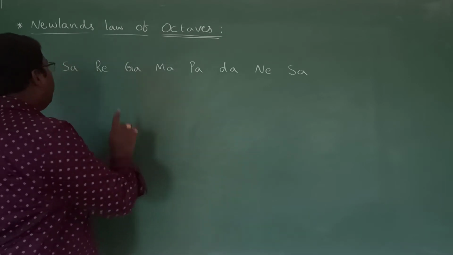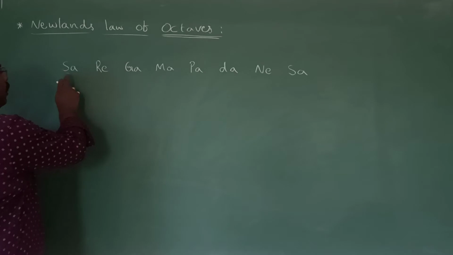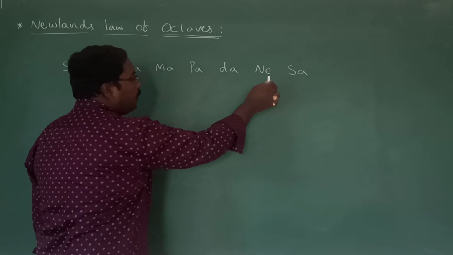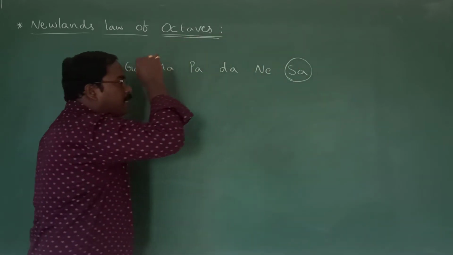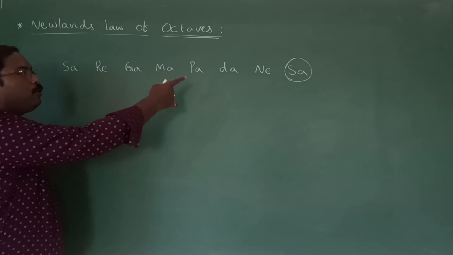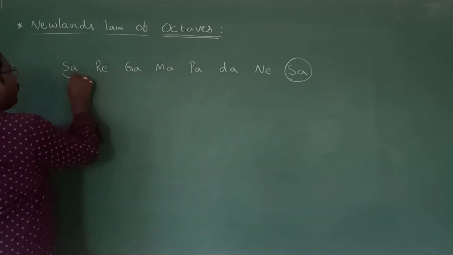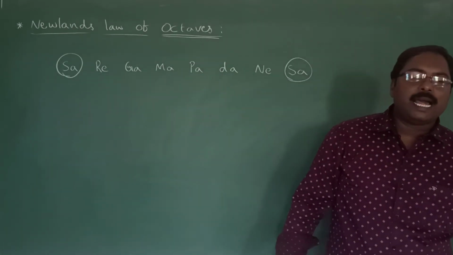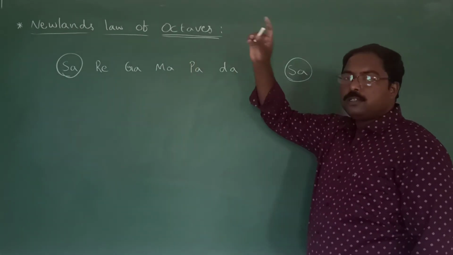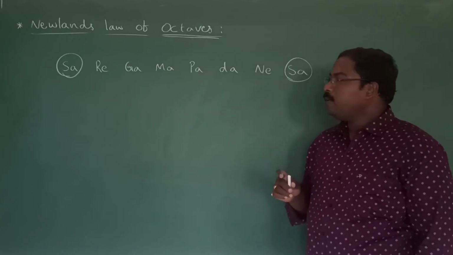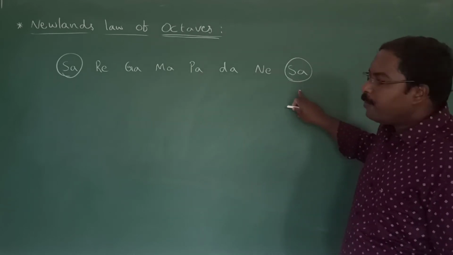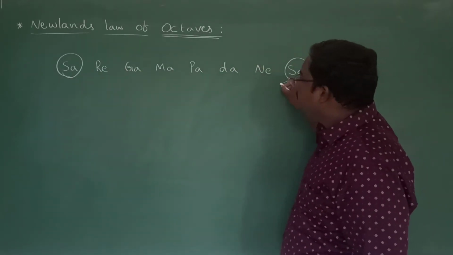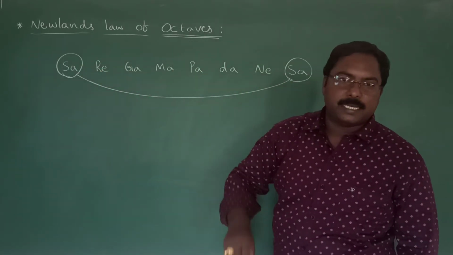Now if you observe this musical octave, how many are there? 1, 2, 3, 4, 5, 6, 7, 8. Observe the 8th notation in the musical octave. The 8th notation is Sa and the first notation is also Sa. As like this musical octave, in the arrangement of Newland's table also, the 8th element from the first one has similarity in the properties.